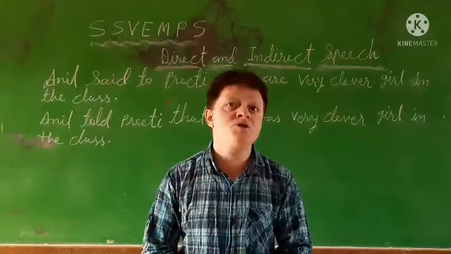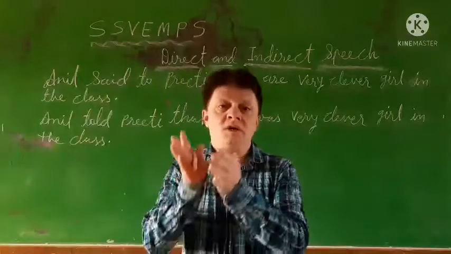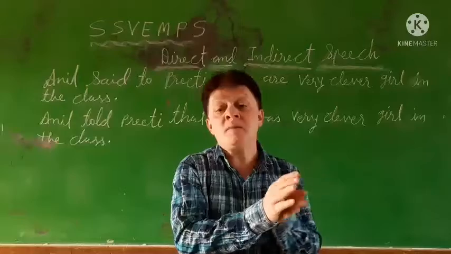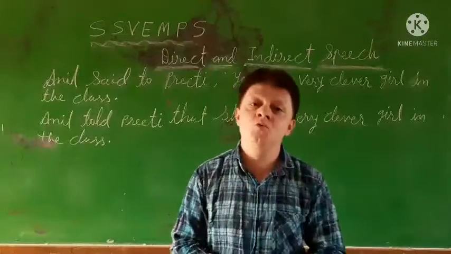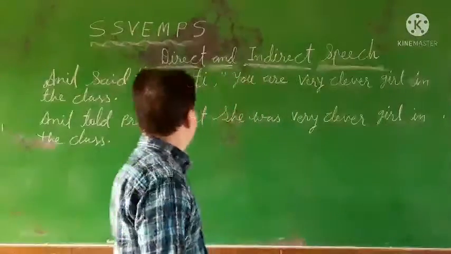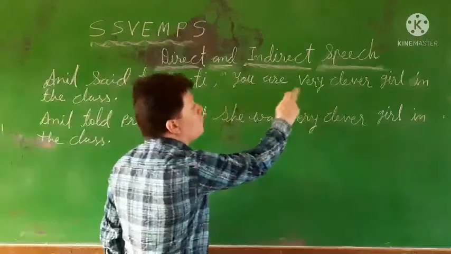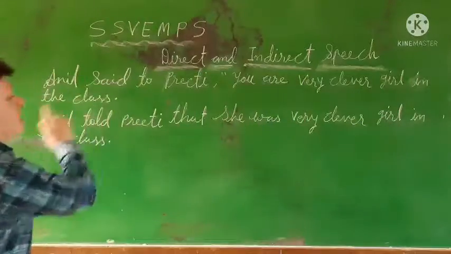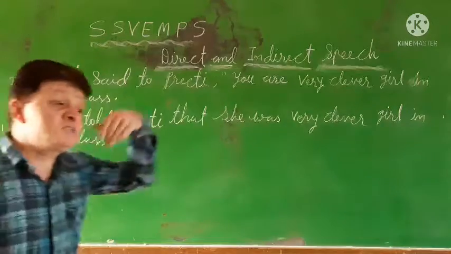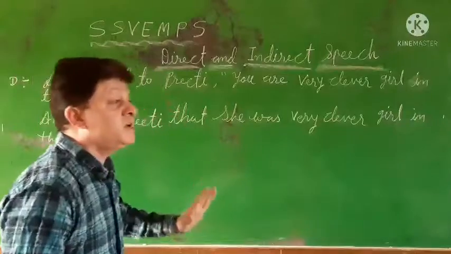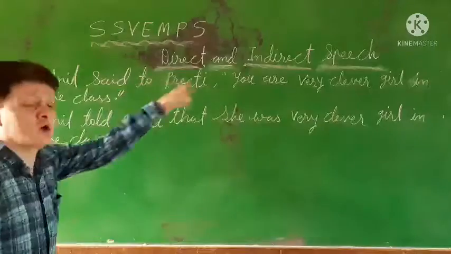In this direct and indirect speech, there is the use of pronouns, all the tenses, and many different things that you are going to use. One by one, I will explain to you, but first see the example. Here, Anil said to Preeti, "You are very clever girl in the class." This is the direct speech that Anil said to Preeti, and what he has said is written in inverted commas, the same thing that he has spoken.